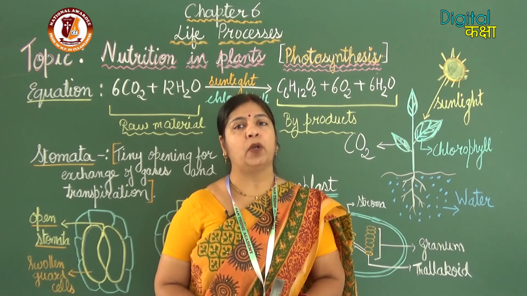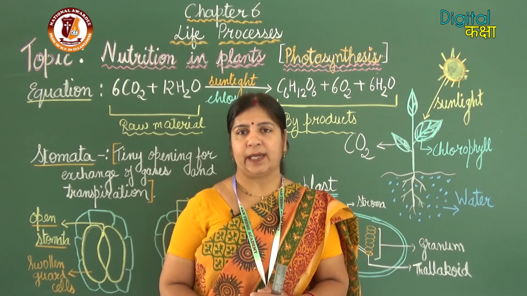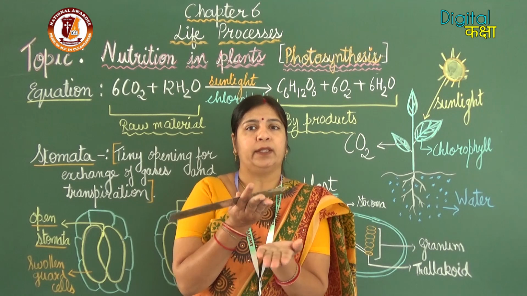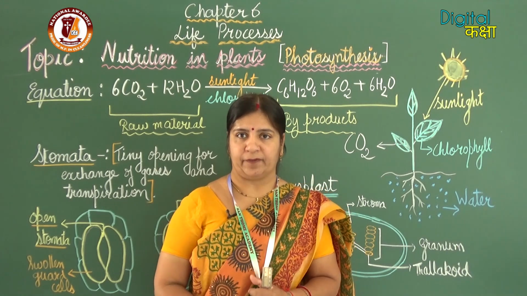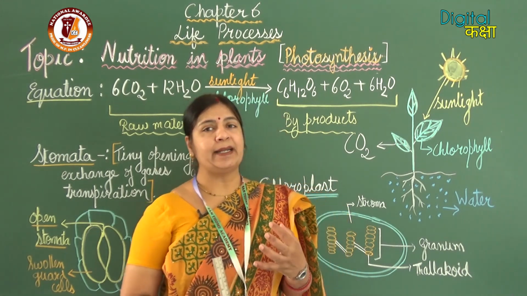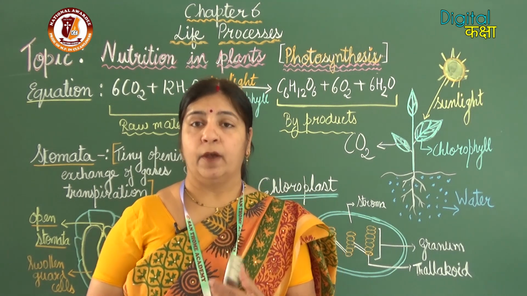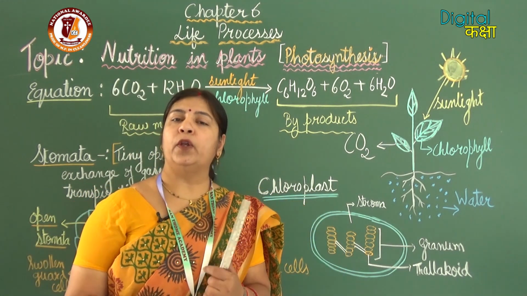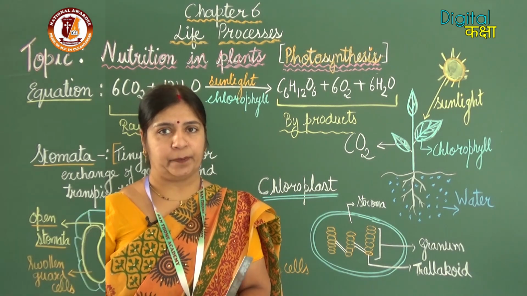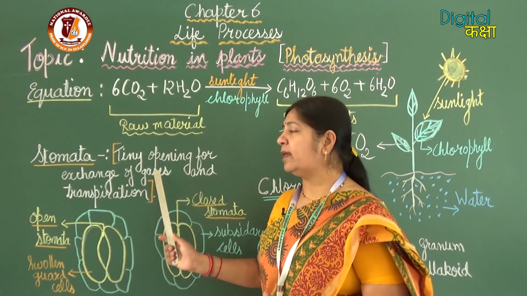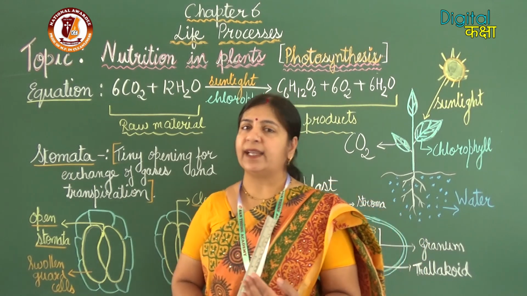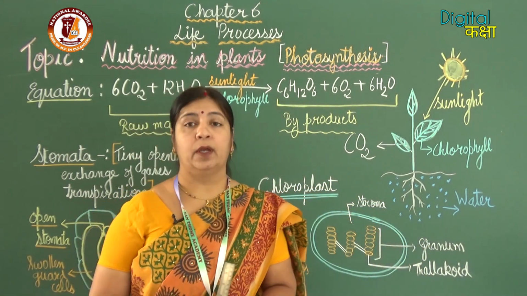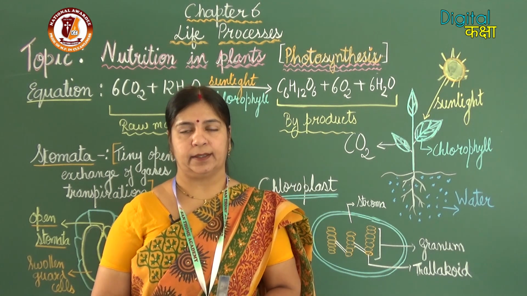So to prevent loss of water by transpiration, the stomata are mainly present on the lower surface of the leaf. So that is an adaptation in the leaves for photosynthesis, that stomata are mainly present on the lower side of the leaf. Stomata, the tiny opening through which exchange of gases takes place, carbon dioxide in and oxygen out for photosynthesis.